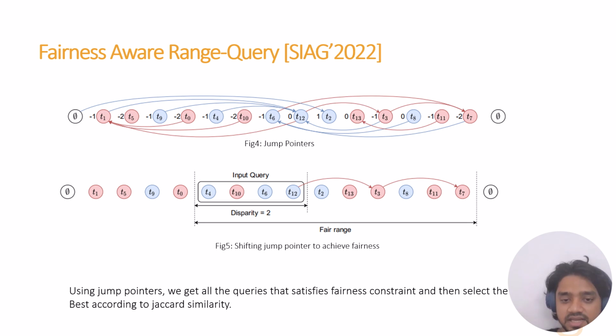We just keep a record of after how many data points we can get one more female. So if we want two more females, then we do two jumps and directly reach that point. We maintain this for both male and female in both directions. So we get multiple queries and we select the queries which are similar to our original query.